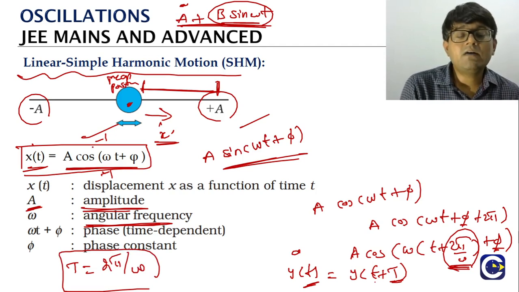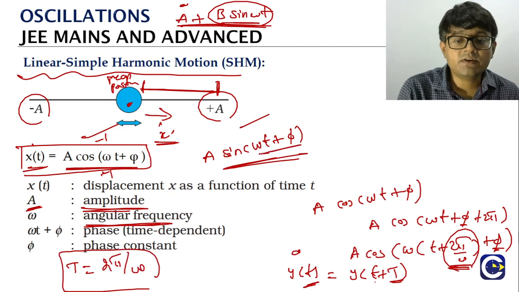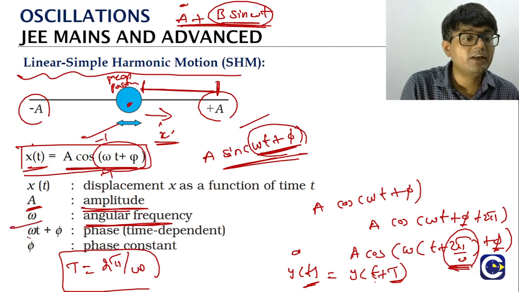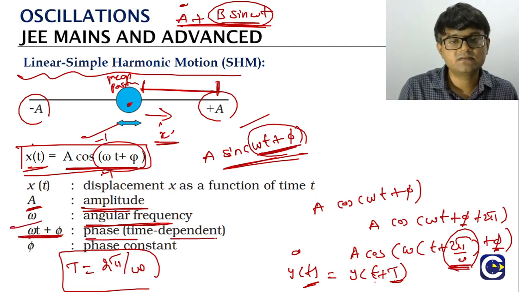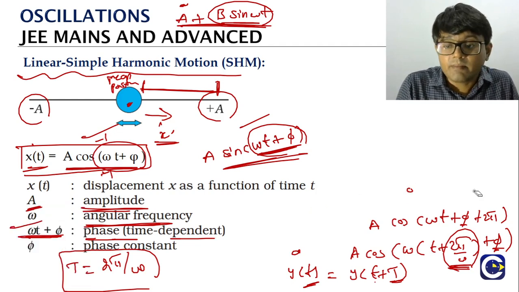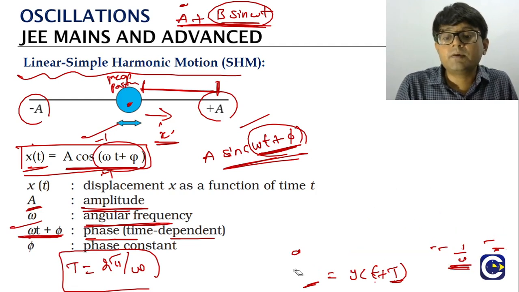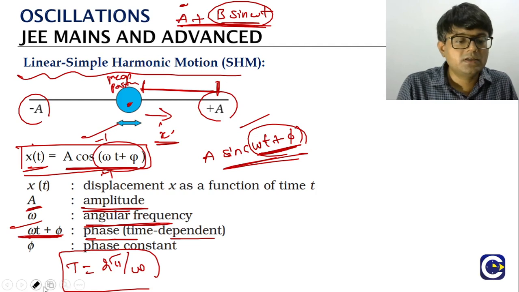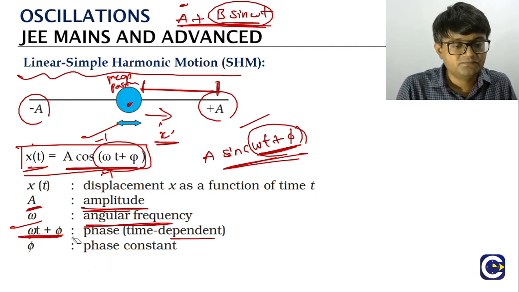And whether we have a cosine function or a sine function, whatever the value that is there inside the function, the total angle part, that is what we will be referring as the phase, which will of course depend upon the time. So this phase will be determining the position of the particle with respect to time. So the entire motion is governed by what? Phase.